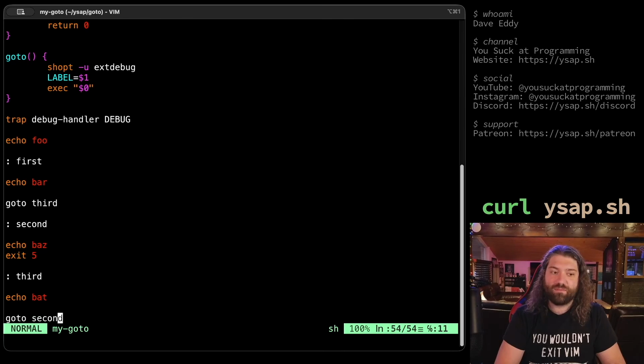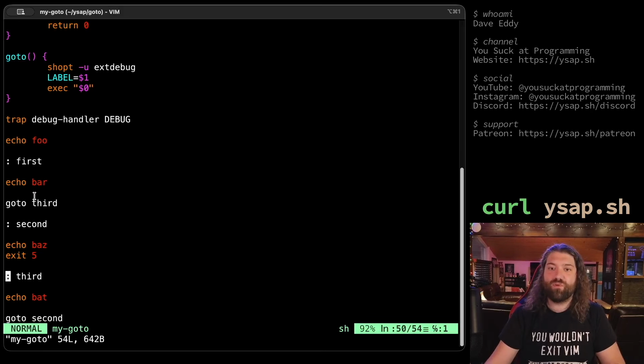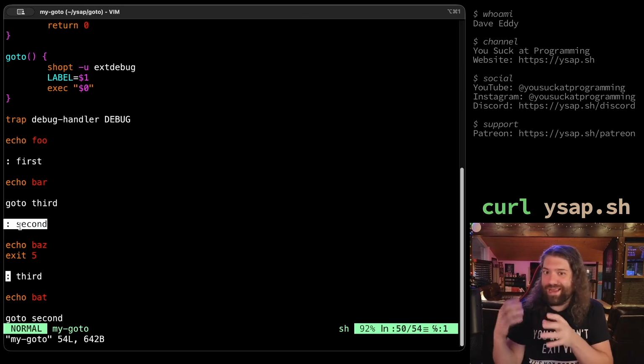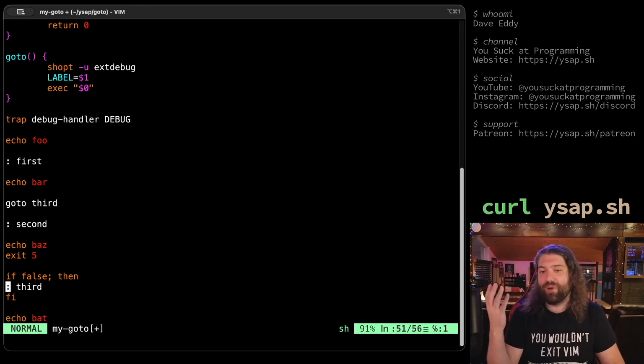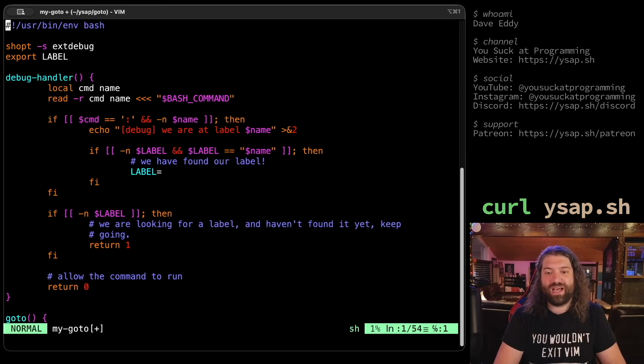And what else is gonna break? Oh, you know what else breaks? We are looking for the labels. If the labels are tucked inside a conditional, we may never get there. So that doesn't really work. So if you had, like, if false, then this, or even if you put it here, it doesn't matter. We're not parsing it that way. So we'll never see this label. It'll never work. So don't put your labels in conditionals. Don't use this. This is not good code.